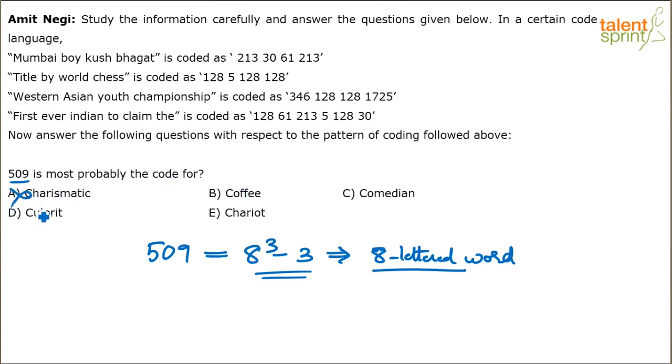So 8 letters, find out. Charismatic is clearly more than 8 letters. Cough is 6 letters. Comedian has got 8 letters, so possible. Chariot has got 7 letters, eliminated. Culprit has got 7 letters, eliminated. So comedian, option C is the answer.